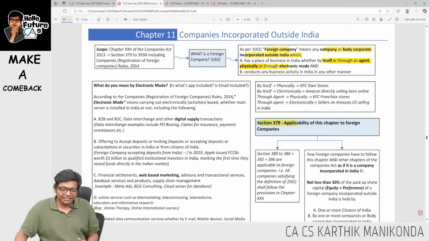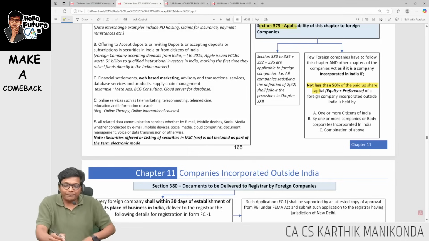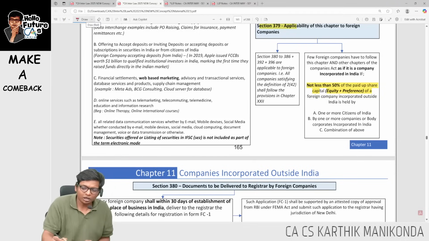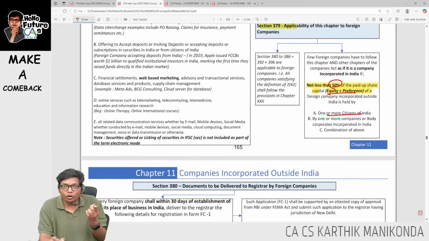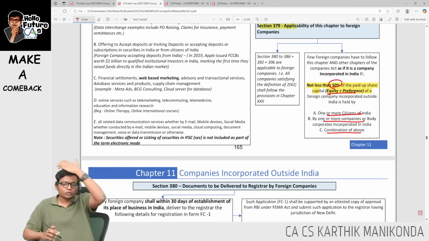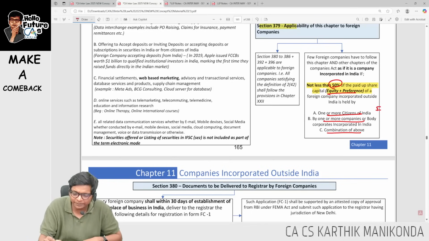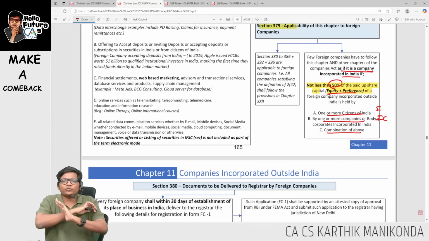It is 379. Here I am talking about a case where not less than 50% of the paid up share capital, both equity and preference. Let me repeat, guys, not less than 50% of equity and preference is held, even though the company is incorporated outside India, but if it's held by one or more citizens in India or one or more companies in India or combination of above. So basically one or more citizens in India, one or more body corporates incorporated in India. So basically Indian people or an Indian company is holding more than 50% of paid up share capital. It is deemed as if it's a company incorporated in India and they have to follow full provisions.